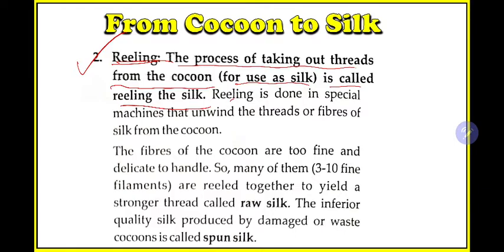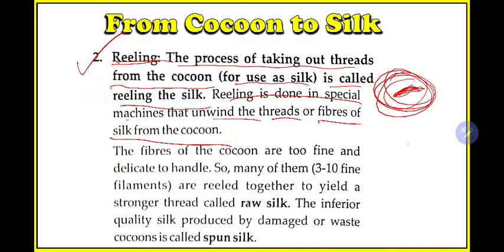Reeling is done in special machines that unwind the threads or fibers of silk from the cocoon. So reeling is not done by hand, it is done by special machines. They unwind the silk fibers from the cocoon. For example, this is the organism, just look at this diagram, and around it there is silk. In reeling, these silk fibers are separated from this complex thing.